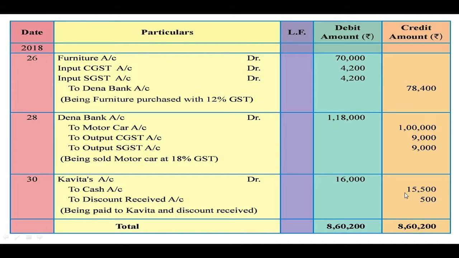And you all know that the total of the debit aspect and the total of the credit aspect of the transaction should be equal. So we are crediting two accounts, cash account and discount received account, and the total is 16,000. So Kavita's account is debited for rupees 16,000. Then we have to take the total of the debit column and credit column, it should be equal.